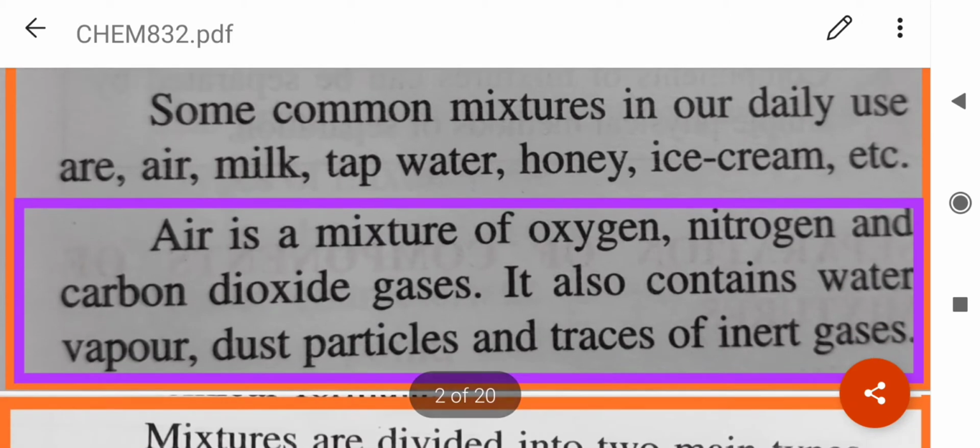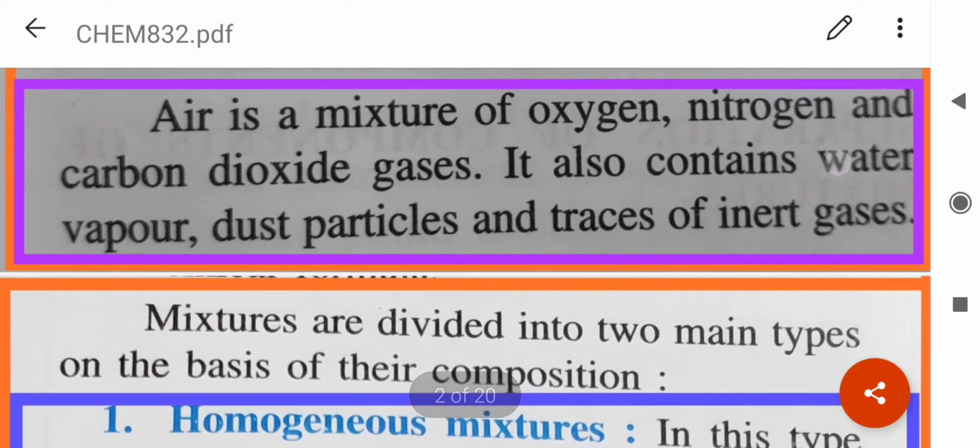Now, most of the substances which you see around you are mixtures. For example, air. It is a mixture of mainly oxygen, nitrogen, and carbon dioxide gases. It also contains water vapor, dust particles, and traces of inert gases.